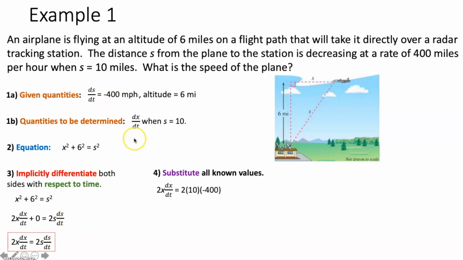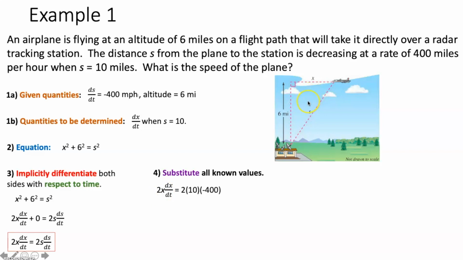Now we're also trying to figure out what dx/dt equals when s is equal to 10. So after we differentiate, we can take that 10 and plug it in for s here. That's why we have 2 times 10 times negative 400 over here. So there are 2 things we don't know. We don't know dx/dt, which is what we're trying to find, so that's what we're going to end up solving for. We also don't know what x is. So is there a way we can figure out x at this particular moment in time?